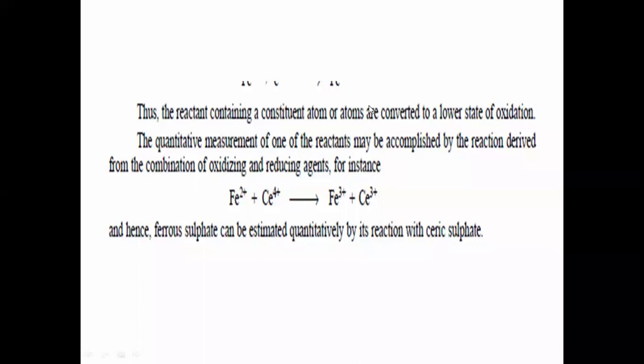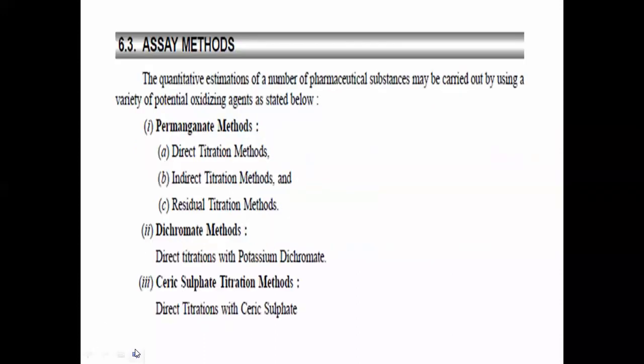So what we have discussed up till now is the process of reduction and the process of oxidation, and the terminologies: those losing electrons are known as reducing agents and those gaining electrons are known as oxidizing agents. Now we are moving towards the actual classification of redox titrations. In your syllabus, they have given just the introductory part, the concept of oxidation and reduction, and then they are going to discuss the actual types of redox titration.